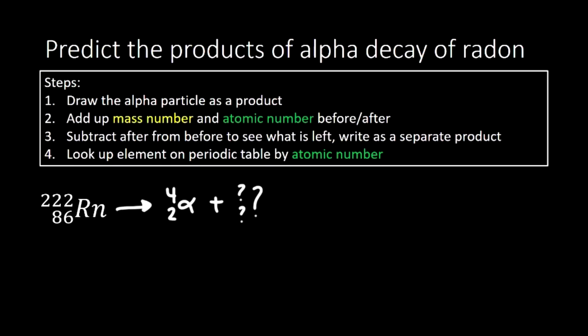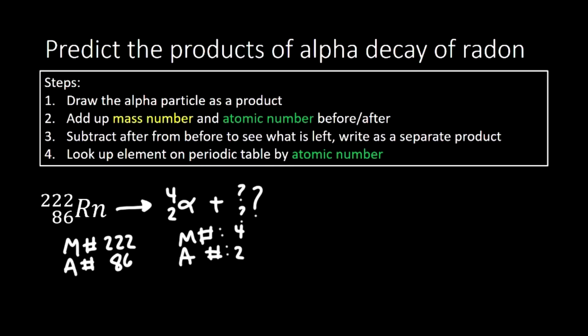The way we're going to do that is, again, to add up the mass number before, which we know is 222, and our atomic number before is 86. All right, when it undergoes alpha decay, we know right now before we consider the other product, it has just 4 for the mass number on the product side. We'll put mass number, and we have a 4. And then our atomic number on the products is 2. Okay, what must be left over?